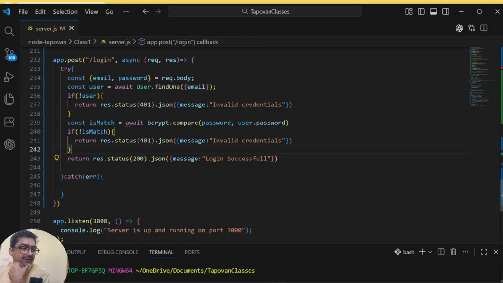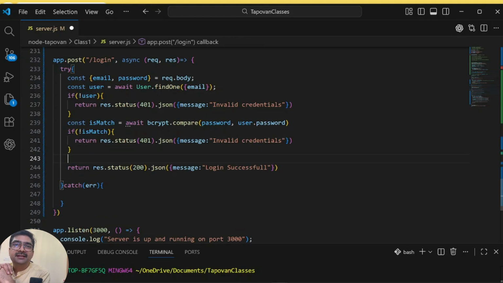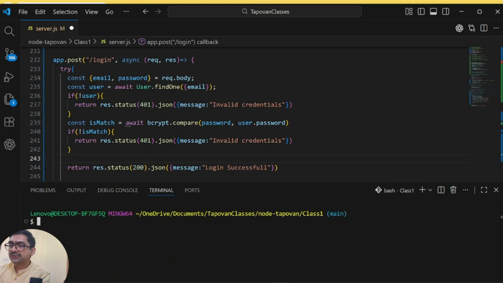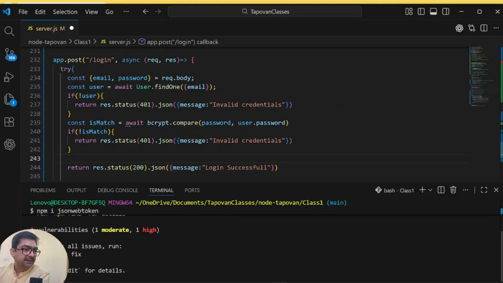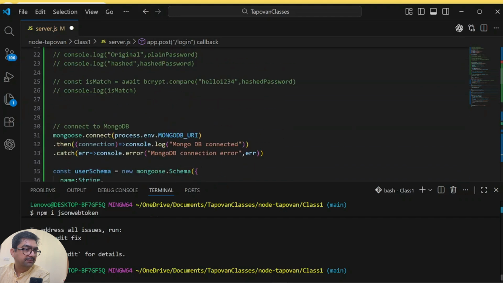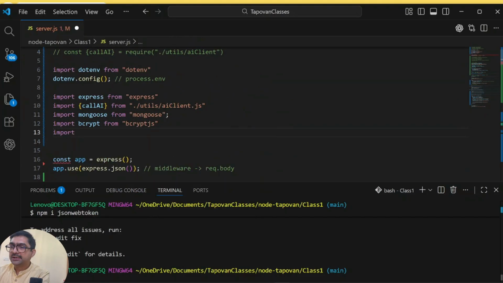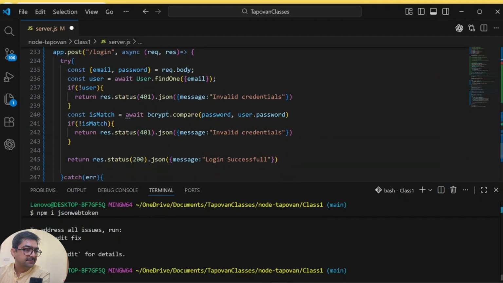Now, this is the part where we want to create the token. What we're going to use is the JSON web token package. So we'll install it with npm i jsonwebtoken. This will install the node package which we need, and by the time it gets installed, or once it is already done, we'll import JWT in our project. Import it, give it a shorter name, from the package jsonwebtoken. Now we come back to the login part.